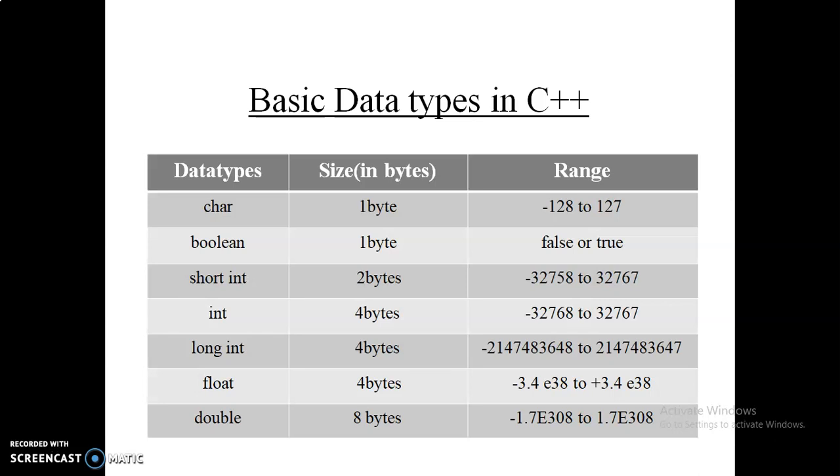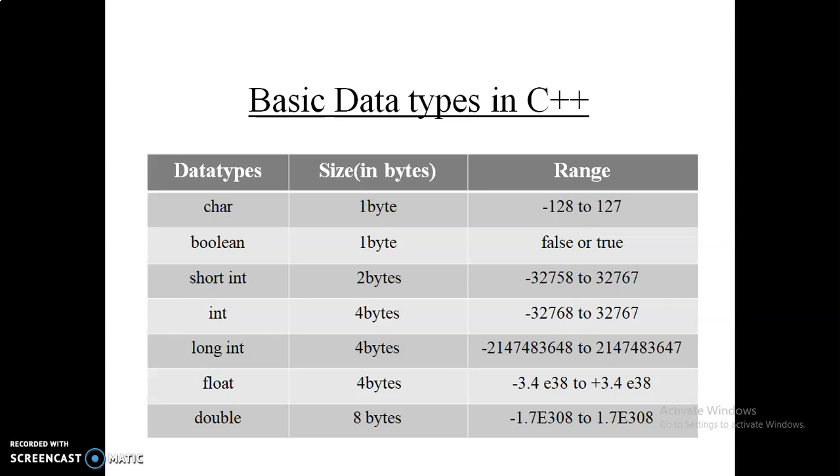Generally we always use integer, but we can also use short integer, which reduces the storage by 50%. So for integer, 4 bytes are reserved.